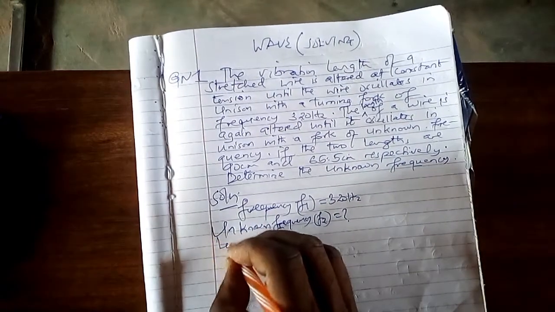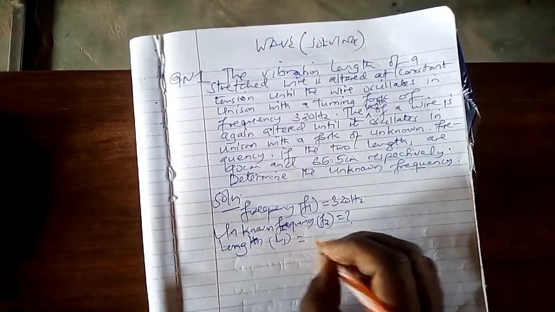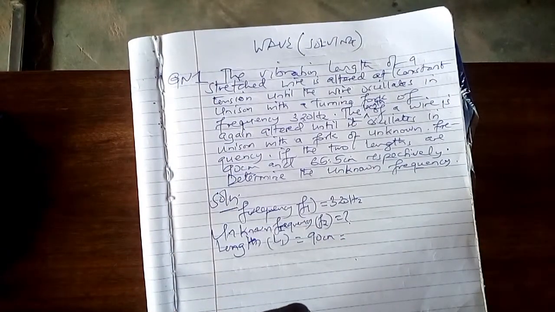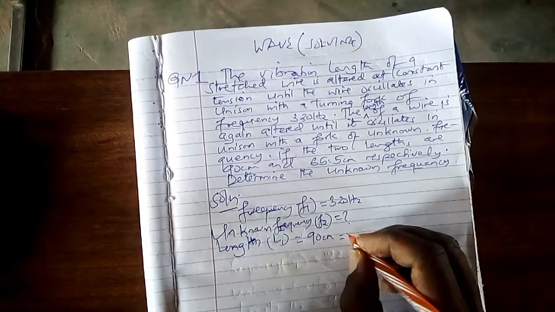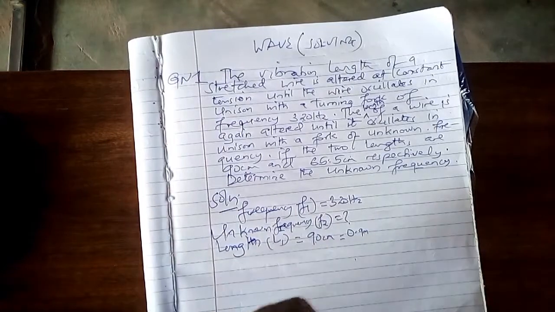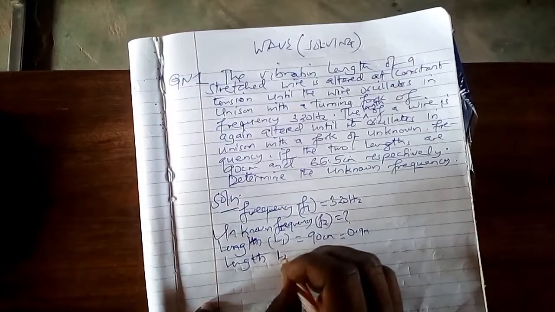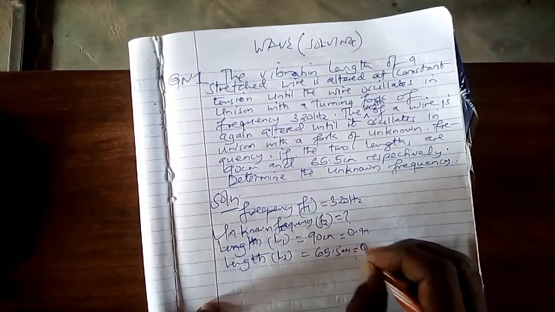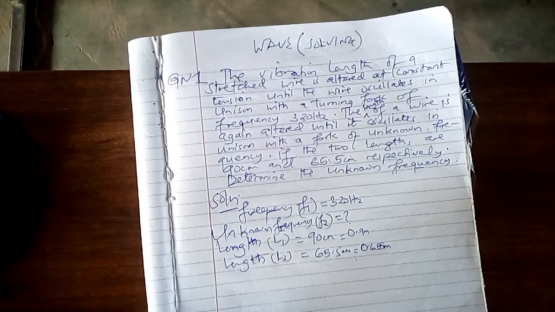Kumbe hapa tumepewa urefu wa kwanza. So we have length 1, L1. Tumepewa ni ngapi? Tumepewa 90 cm. But we know the SI unit of length is meter. So we are supposed to convert this one into meter, but not necessarily. Tukibadilisha inakuwa 0.9 meter. Lakini length nyingine tuliyopewa ni hii hapa. Kwa length wa pili, length L2 we have been given which is 65.5 cm. Once you convert you get 0.655 meter. Note that sio lazima kuibadilisha. Unaweza ukaiacha au unaweza ukaibadilisha, yote ni sawa.